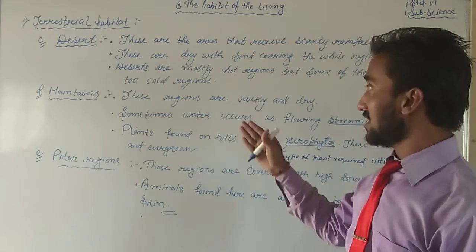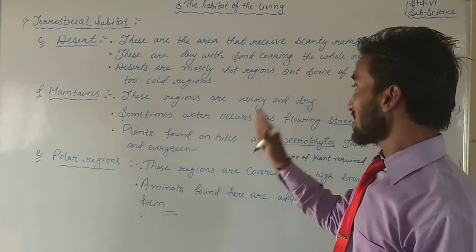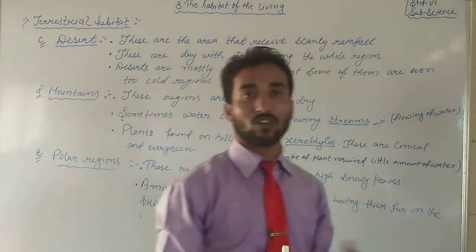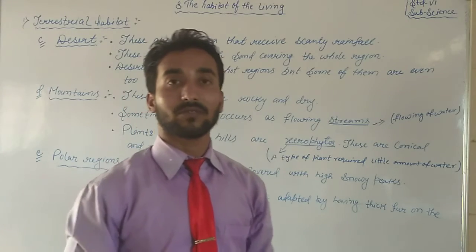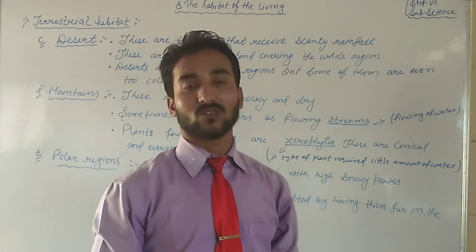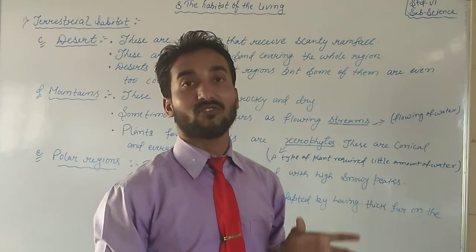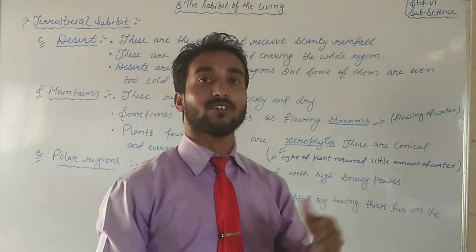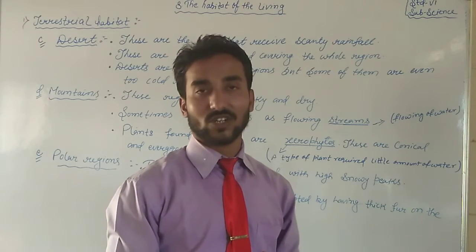That's why you can say these regions are rocky and dry, and sometimes water occurs as flowing streams. When the rainfall happens, all the water will flow towards down. That is flowing streams. The flowing of water is called streams.